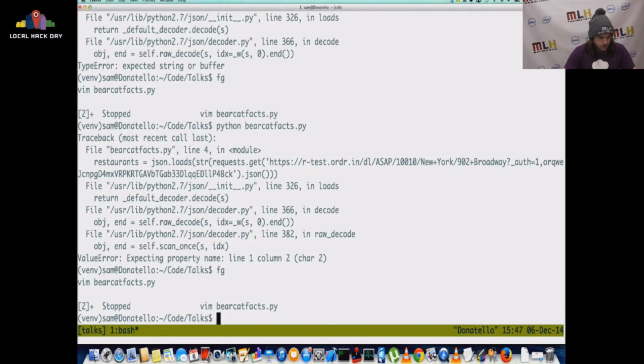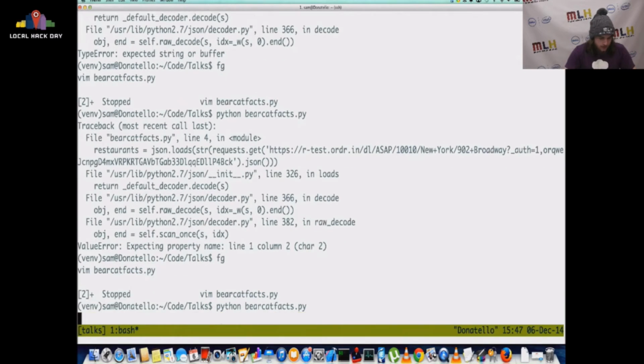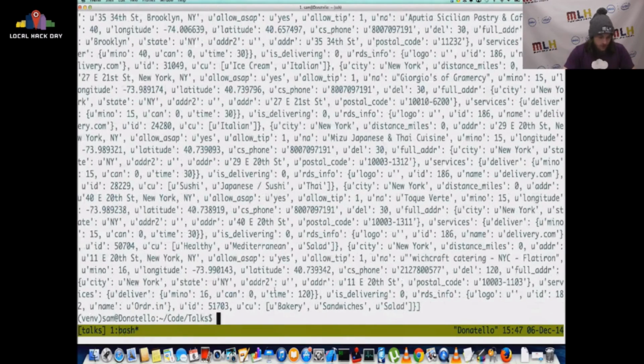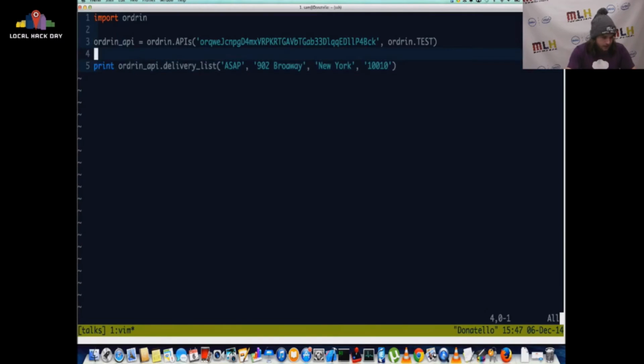This should print a big giant dictionary. It's printing out the, yeah, there we go. So that is just a ton of data, and it's already serialized. Because this Python module is just a wrapper around our REST API. So you can do a ton of stuff with this. You can do restaurants equals that, and then loop through the restaurants.